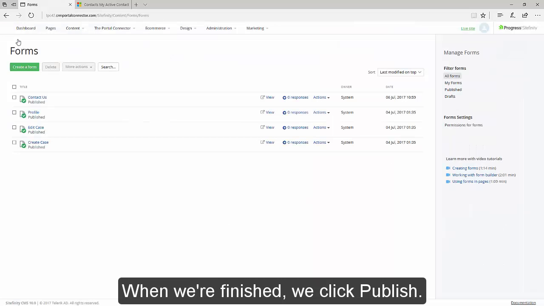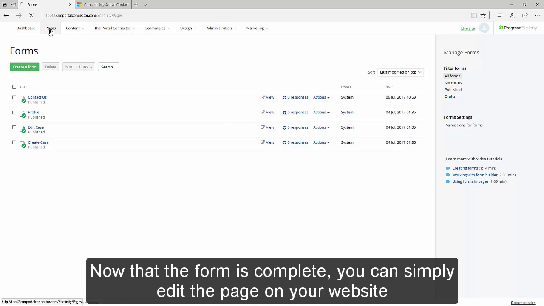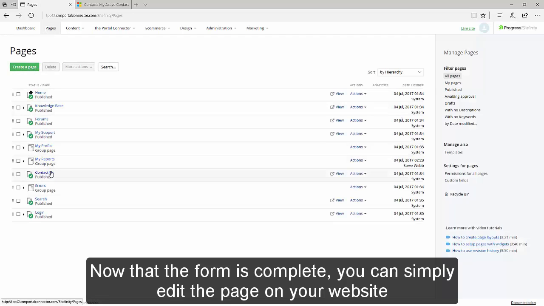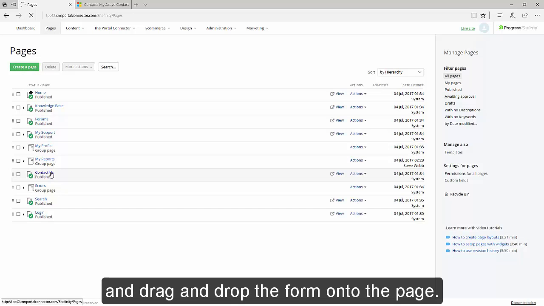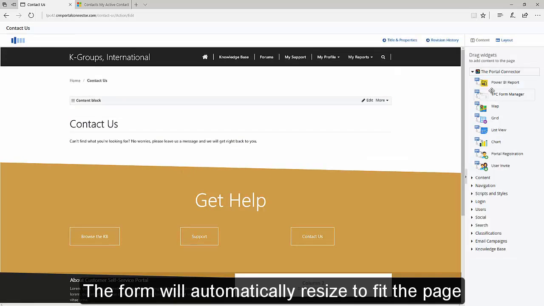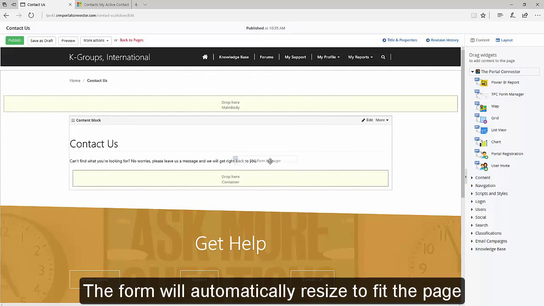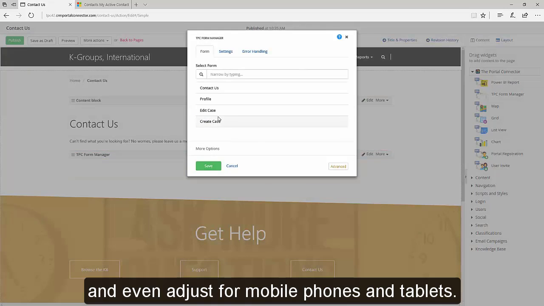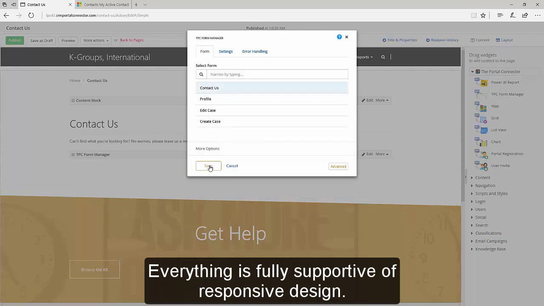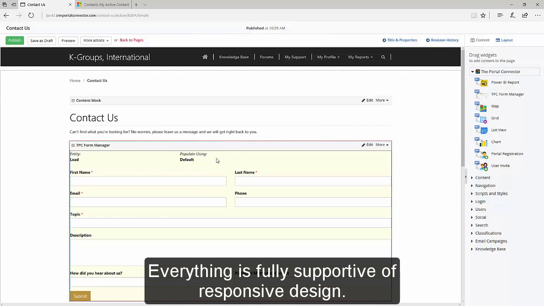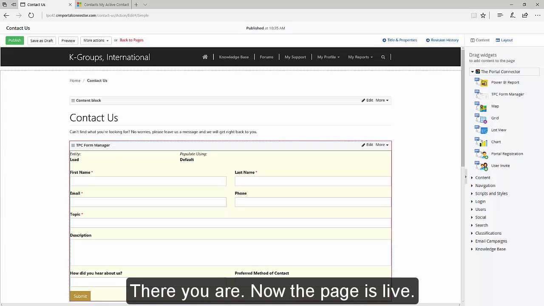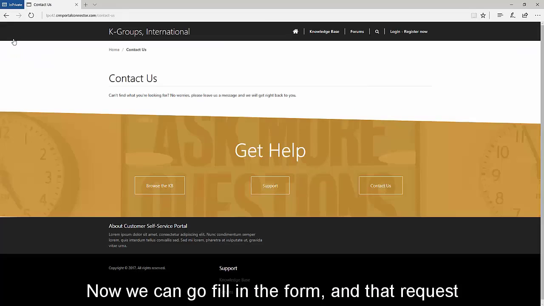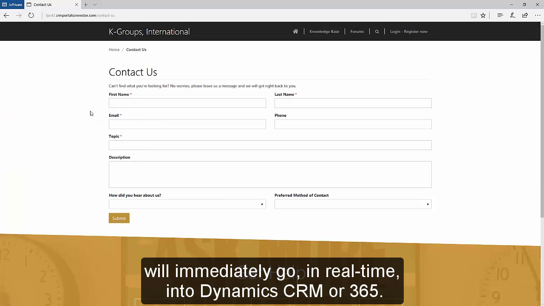Now that the form is complete, you can simply edit the page on your website and drag and drop the form on your page. The form will automatically resize to fit your page and even adjust for mobile phones and tablets. Everything is fully supportive of responsive design. There you are. Now the page is live, and we can go fill in the form, and that request will immediately go in real time into Dynamics CRM or 365.